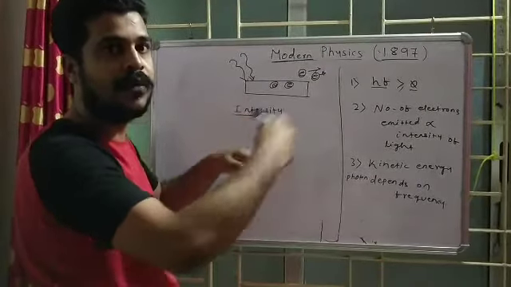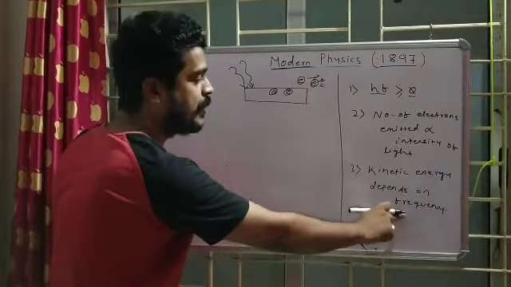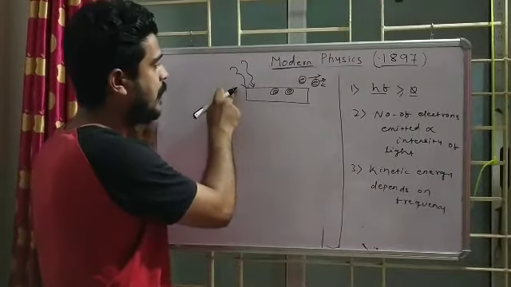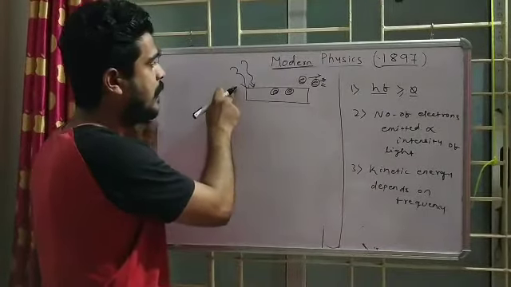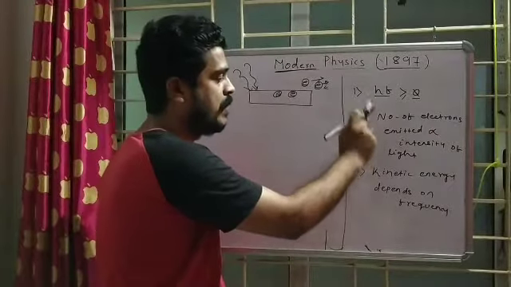And the third law says that kinetic energy depends on frequency. That means the kinetic energy of these electrons who are leaving the surface depends on the frequency of the incident light. Okay, if you increase the frequency of the light, then the kinetic energy of the electron will increase. You have to remember like this. This is the first law, this is the second law, and this is the third law.